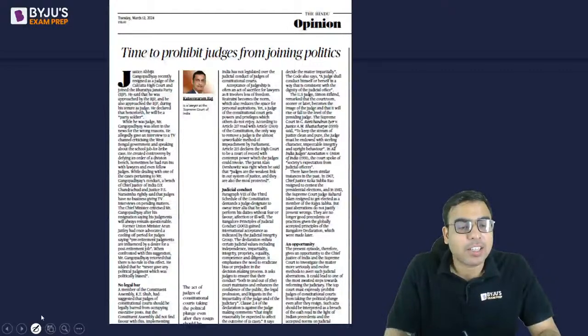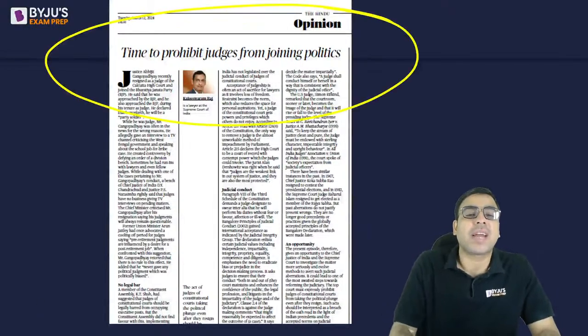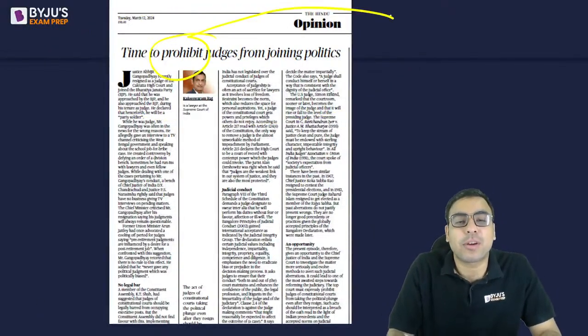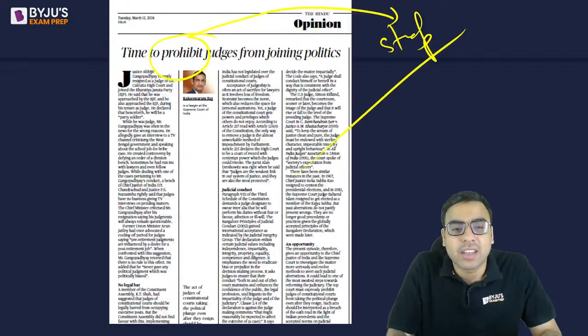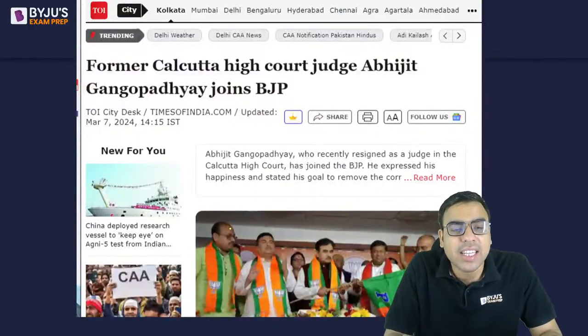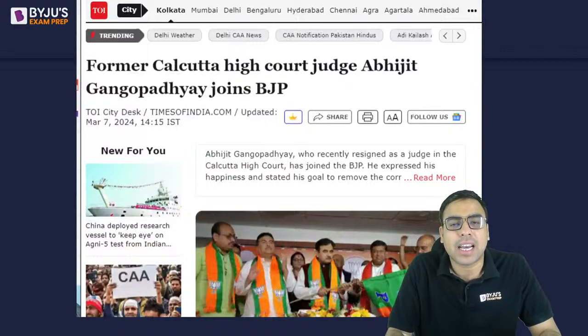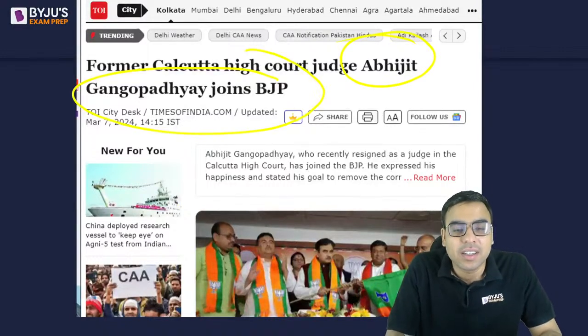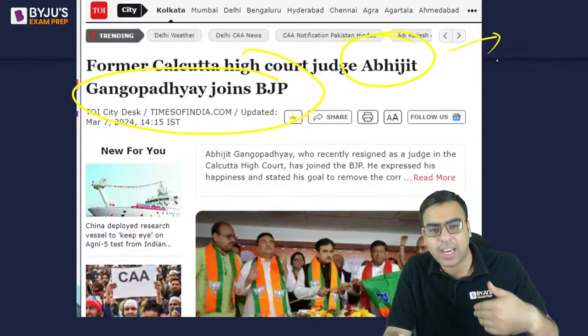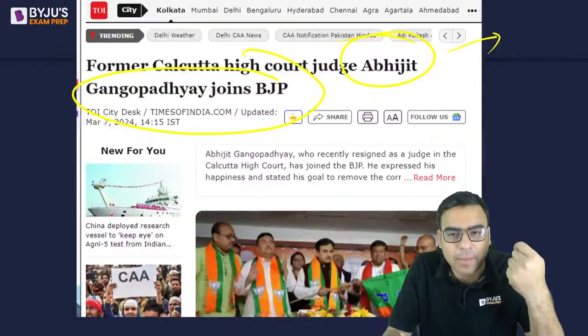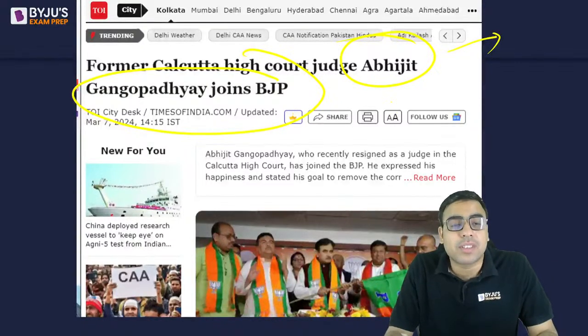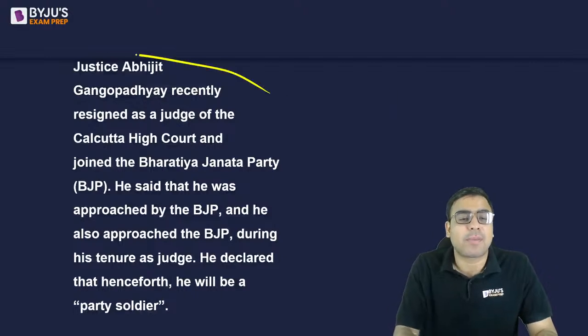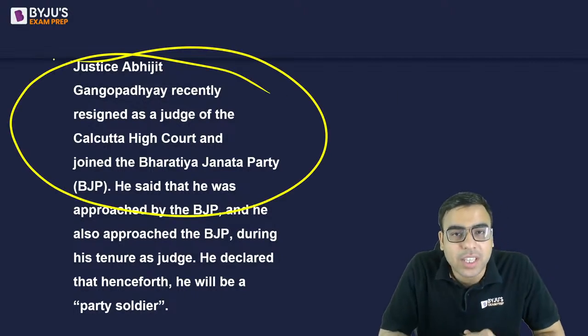Okay. Let's move on to another article on the opinion page. Time to prohibit judges from joining politics. Prohibit मतलब stop judges from joining politics. Why this? Actually, recently there was a news where a former Calcutta High Court judge resigned. And I think next day or next to next day he joined a political party. So this was in the news about why it should be stopped and all.